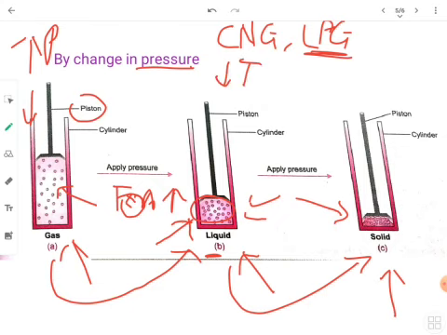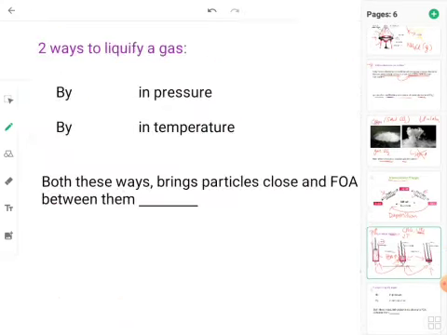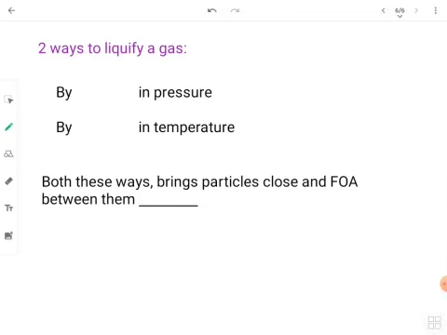When you decrease the temperature, the particles will have less energy to move, and when they have less energy to move, they will start coming closer, and it will change into liquid and further change into solid. So the two very common ways used to liquefy any gas are: number one, by increase in pressure, and number two, by decrease in temperature.